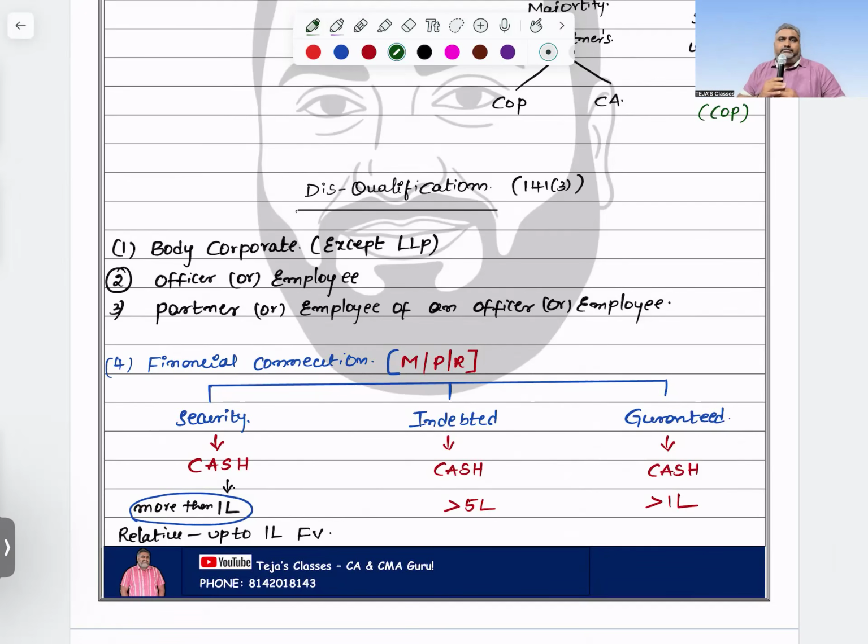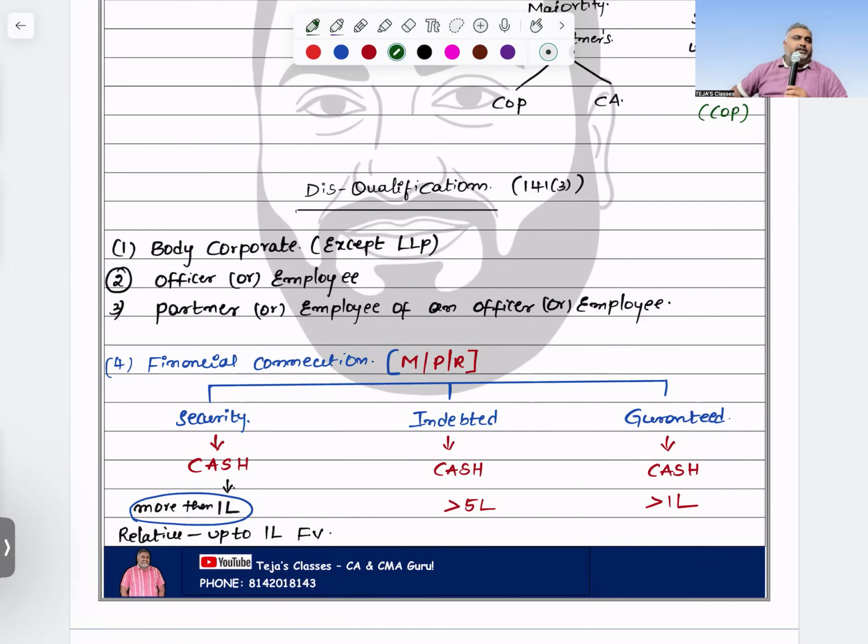There is a chance of indirect influence. Once again, there is a restriction on independence only. Anywhere there is a restriction on independence, don't accept the audit, or we ourselves will disqualify you as per section 141 subsection 3. These are the general points.